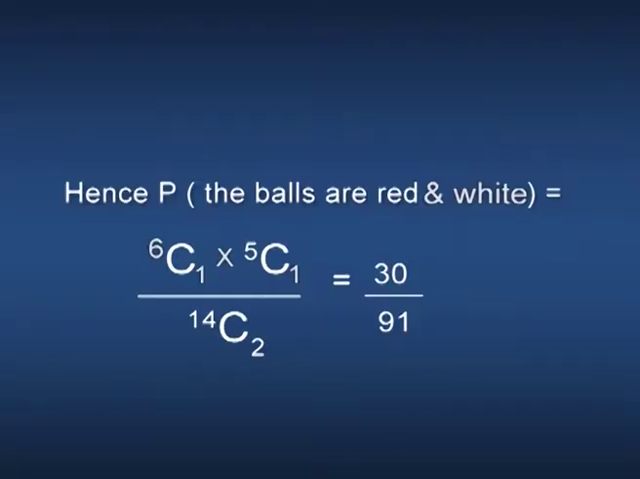into nr ways. Now, the job of selecting 1 white and 1 red ball can be performed in 6 C1 into 5 C1 ways out of 14 C2 ways of selecting 2 balls from the box. So, probability of the balls are red and white equal to 6C1 into 5C1 divided by 14C2, that is equal to 30 divided by 91.